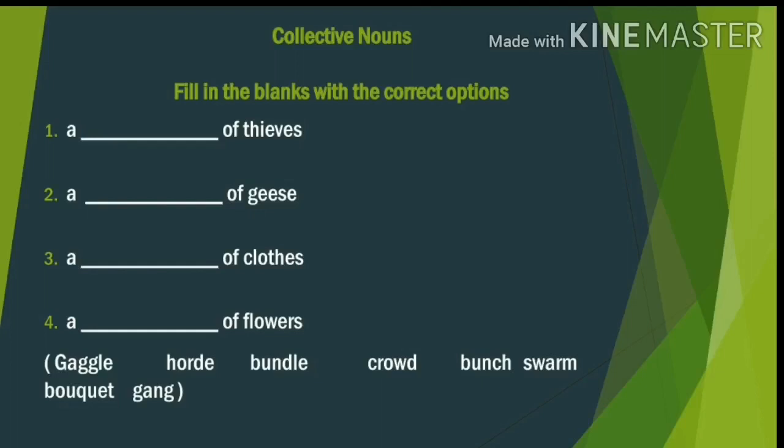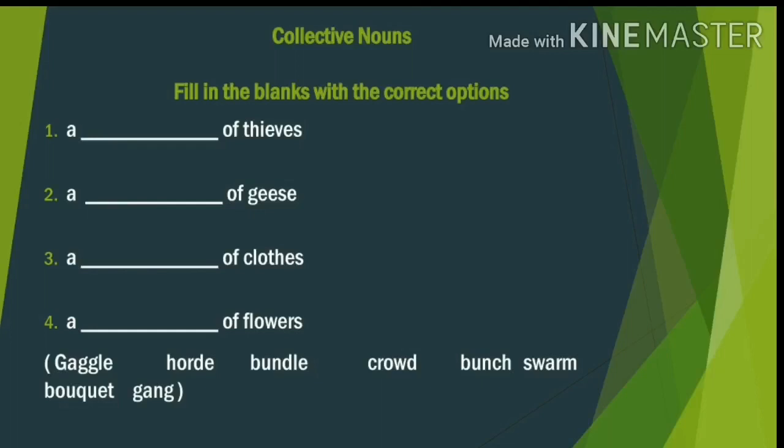Now we have to find out the collection of individuals for these collective nouns. Shall we? Yes. See the first one. A dash of thieves. From the given options, which word represents the collective of thieves?